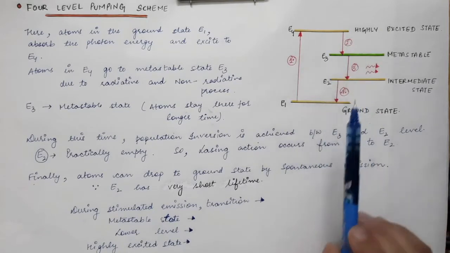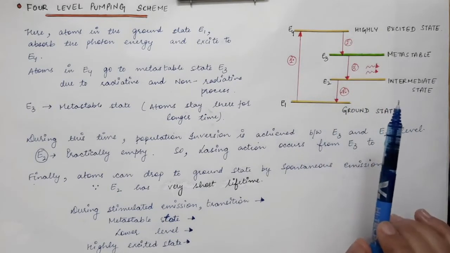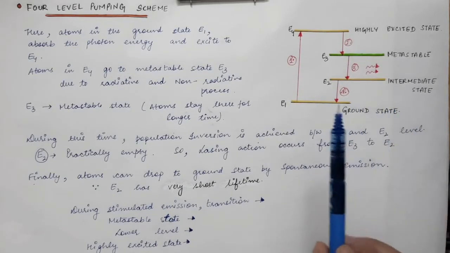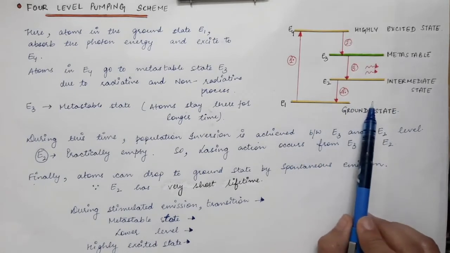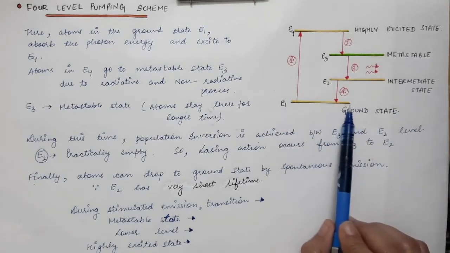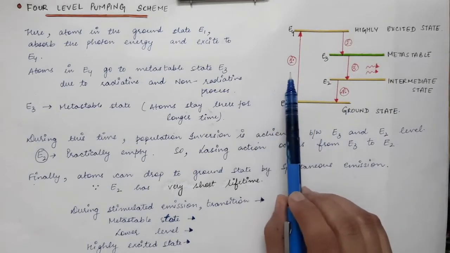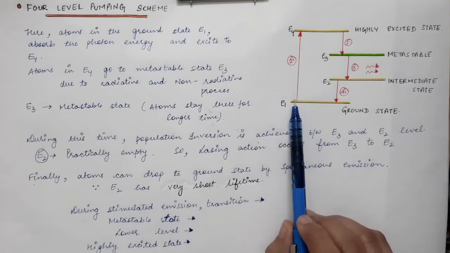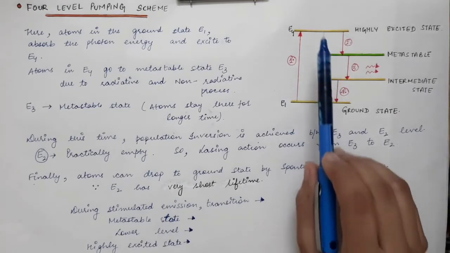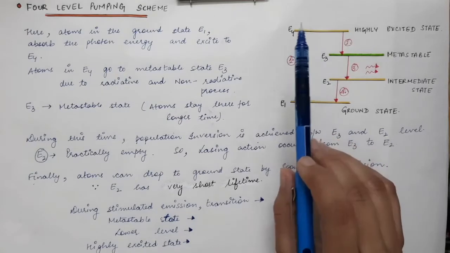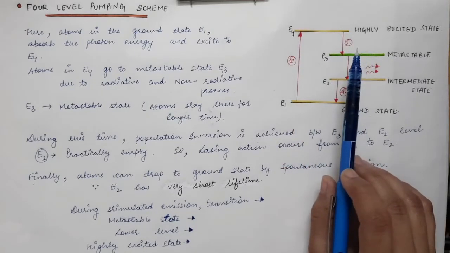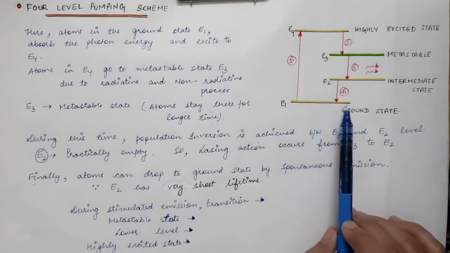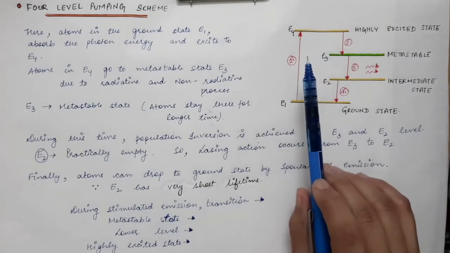So what are the various steps involved to obtain laser light in the case of a 4-level pumping scheme? First of all, atoms are present in the ground state. Most of the atoms will be present in the ground state. Now with the help of pumping, with the help of an external energy source, we will make the atoms go from the E1 level to the highly excited state, as we did in the previous scheme. In the previous 3-level pumping scheme, the atoms from the ground state are pumped to the highly excited state.